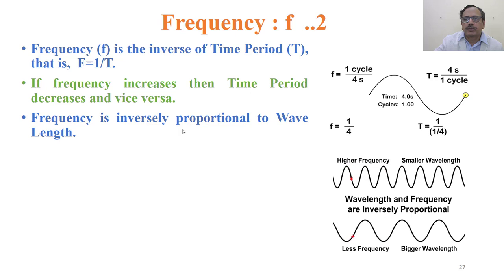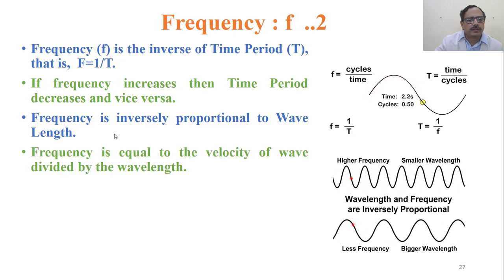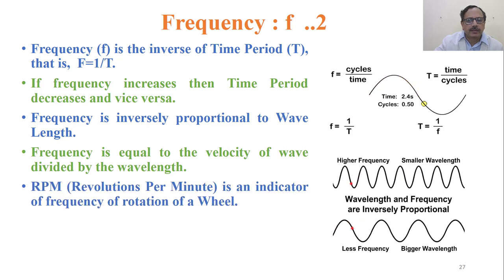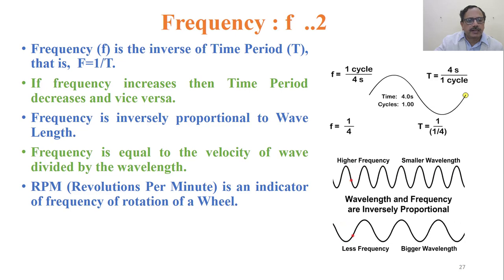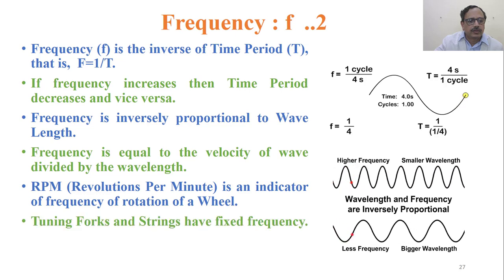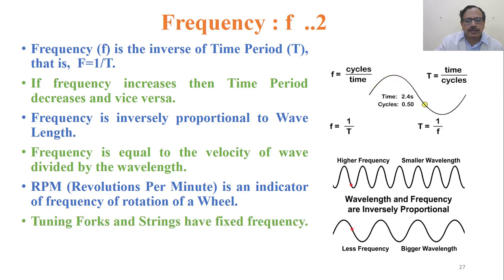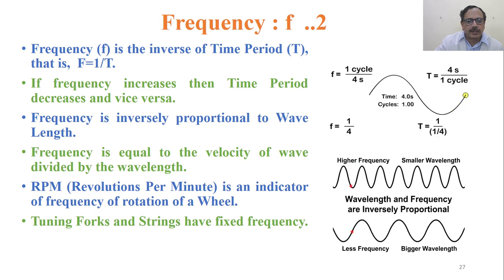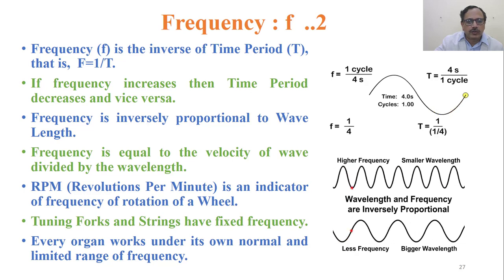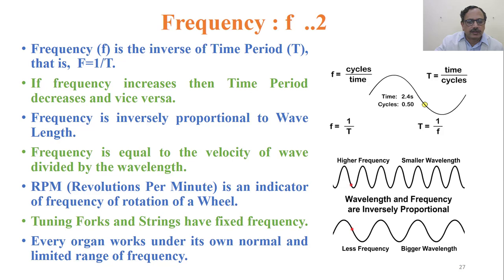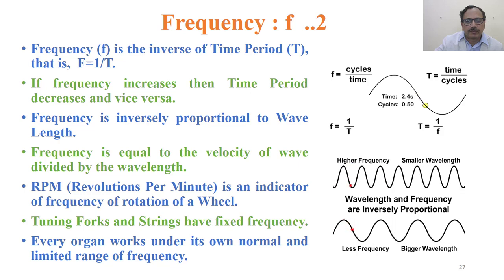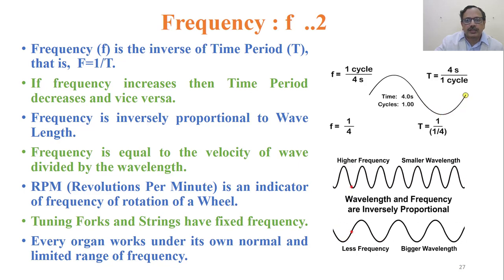Frequency is inversely proportional to the wavelength. Frequency is equal to the velocity of the wave divided by the wavelength. Revolutions per minute is an indicator of frequency of rotation of a wheel. Tuning forks and strings have fixed frequency. If you tap that, it gives you that frequency. Every organ works under its own normal and limited range of frequency, which is there in our body. Every organ has some frequency of normal function.